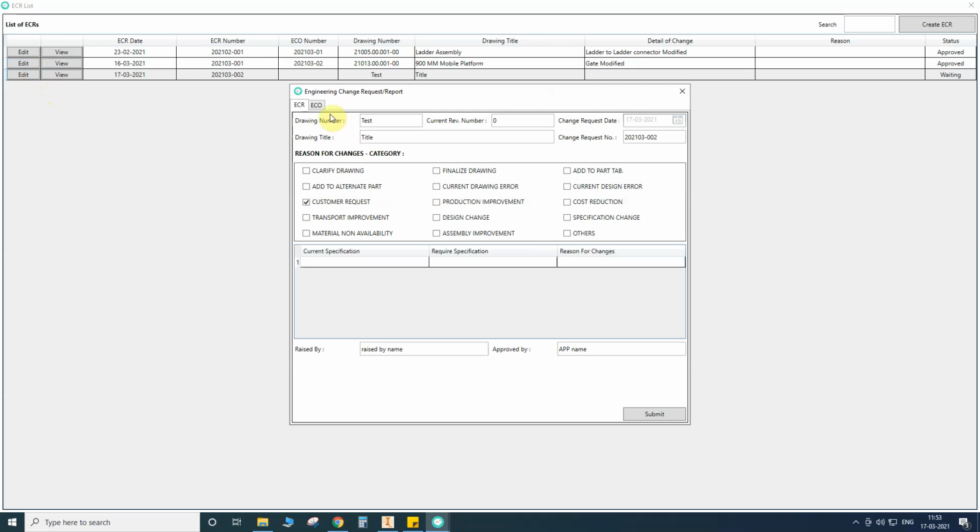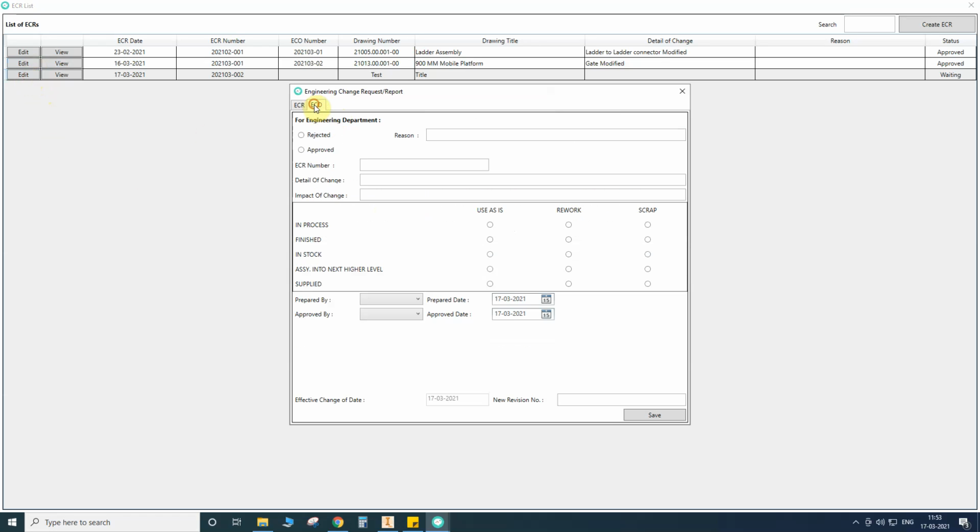So I am going to edit it. I study those items and I am going to reject it, with the reason: not possible to procure, or not possible to manufacture.